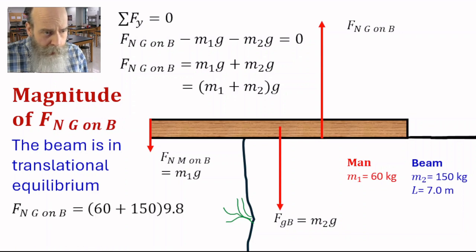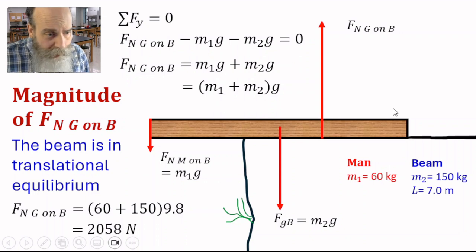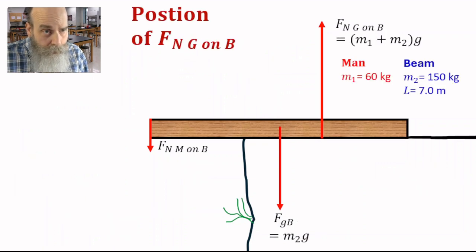Let's put in our numbers. We get 60 plus 150 times 9.8, which is 2,058 newtons. So that is the magnitude of the normal force of the ground on the beam. Now we want to find out, where does that normal force act? We know it needs to be to the left of the edge of the cliff. Let's find the exact value.